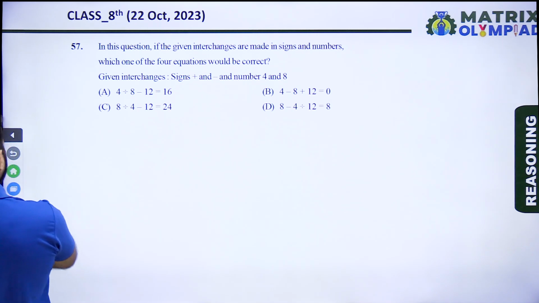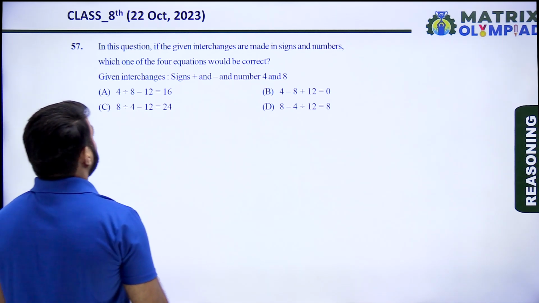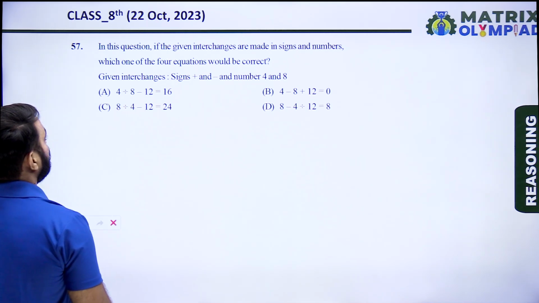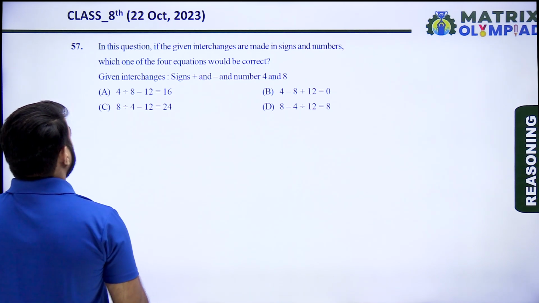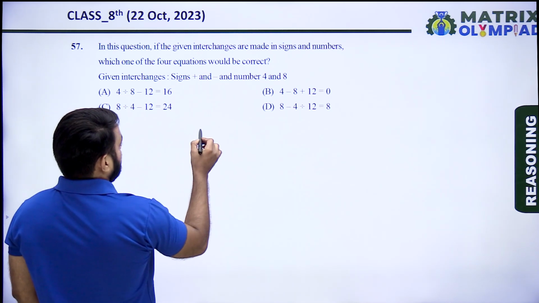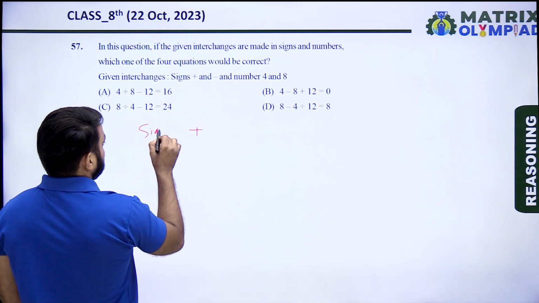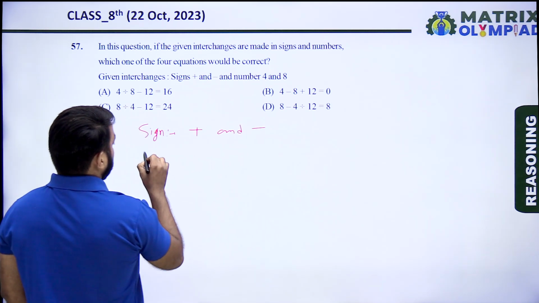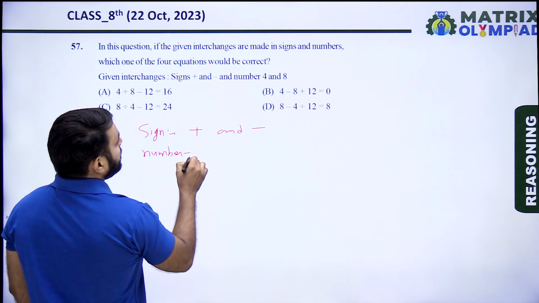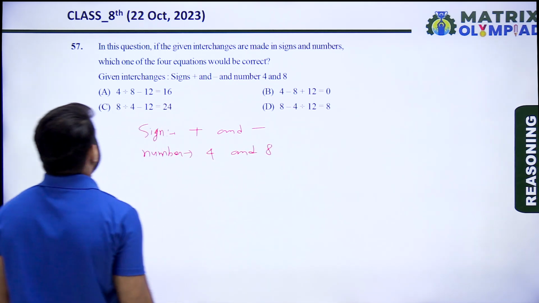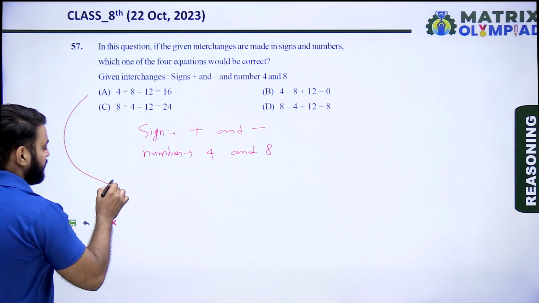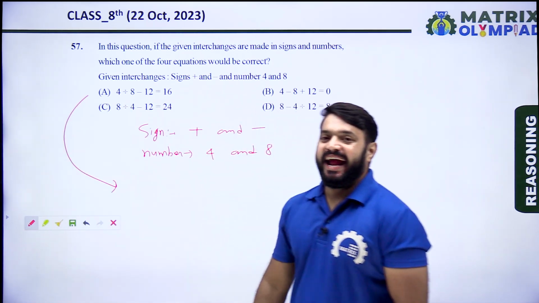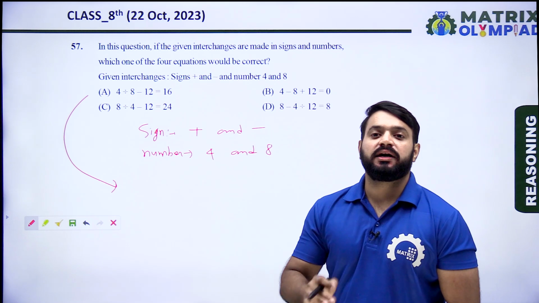So the next question is question number 57. In this question, if the given interchanges are made in the signs and numbers, which one of the four equations would be correct? Given interchanges: plus and minus, and the numbers 4 and 8. In this question, put the options one by one and see which one will follow correctly.